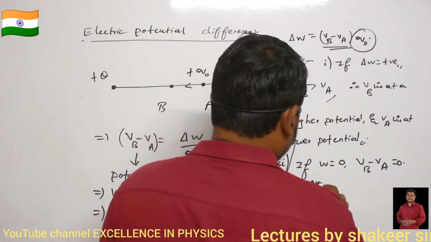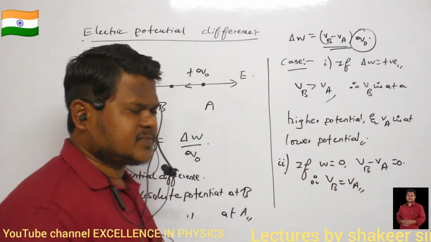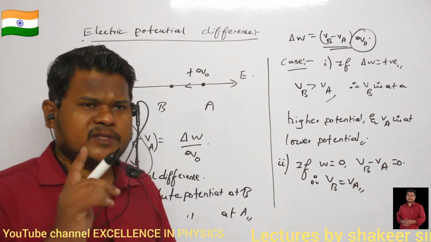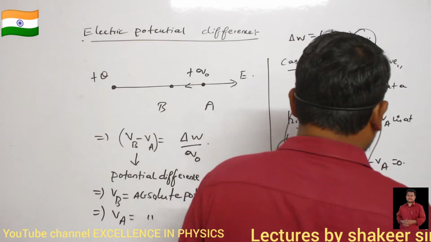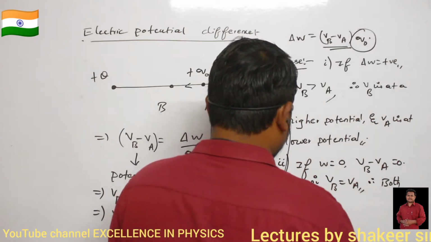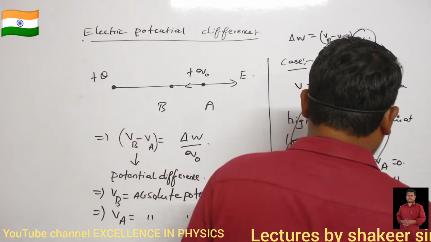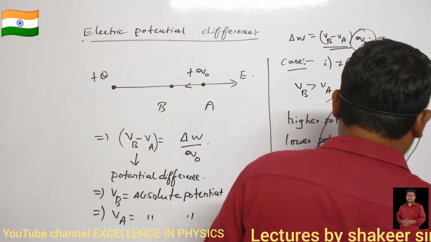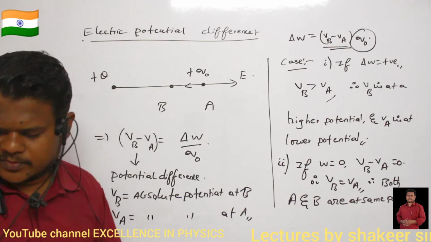So therefore I can write VB is equal to VA. What is meant by VB is equal to VA? It means both the points are at the same potential. So I can write that both A and B are at the same potential. That is the meaning of this. So give an example of a condition in which two points will be at the same potential.